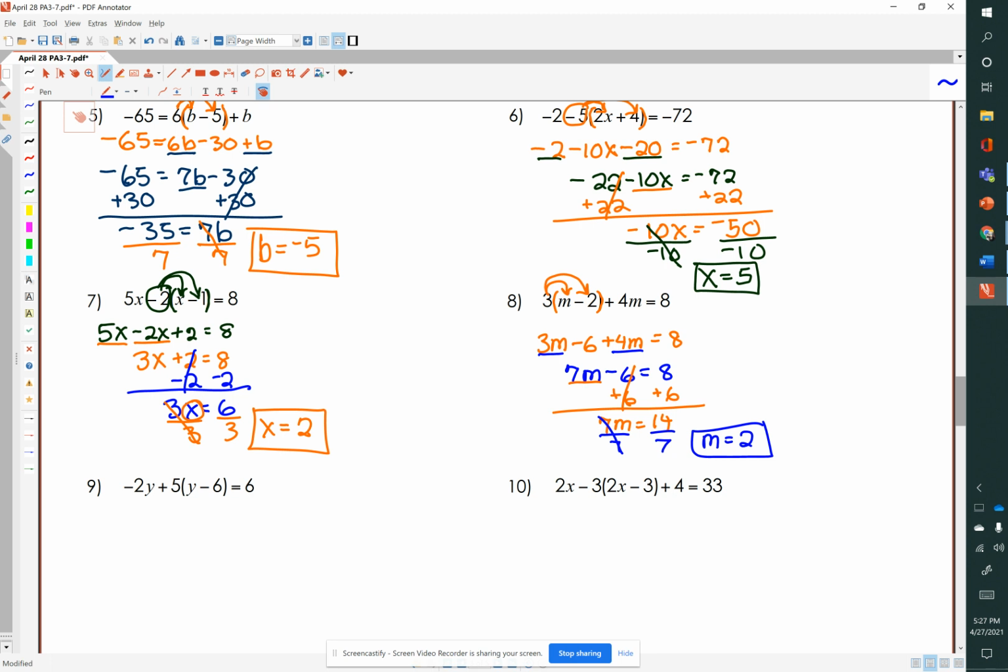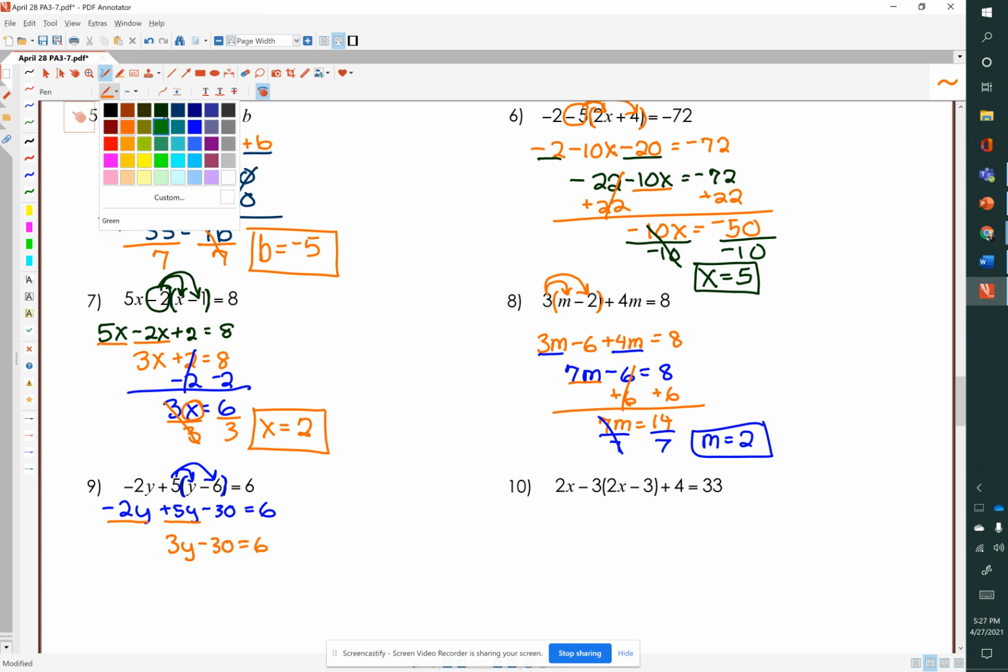Last couple of problems. So we have negative 2y plus 5, which is multiplied by the quantity y minus 6, and all of that equals 6. So let's begin to distribute. So we have negative 2y plus 5y, positive times negative minus 30 equals 6. And I can combine negative 2y plus 5y, which would give me 3y minus 30 equals 6.